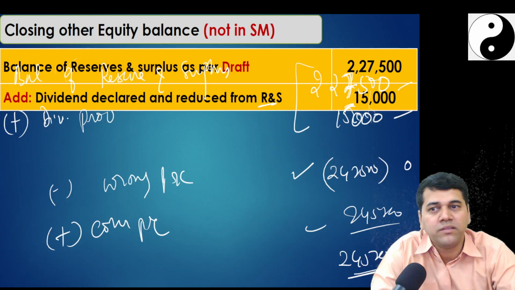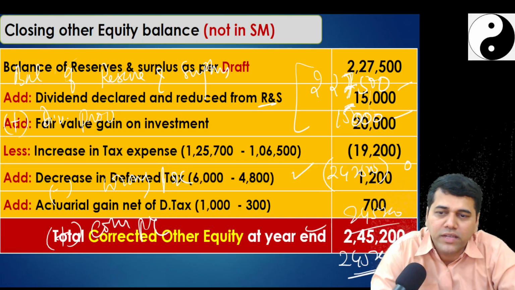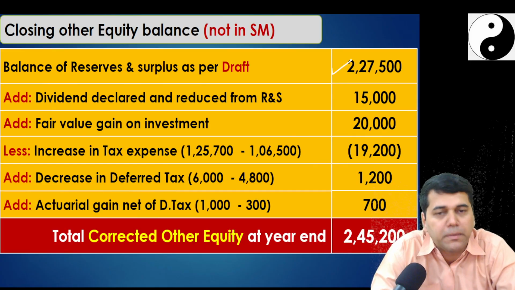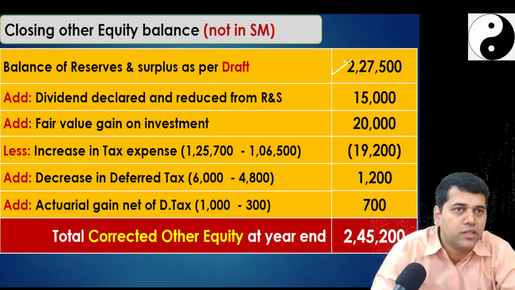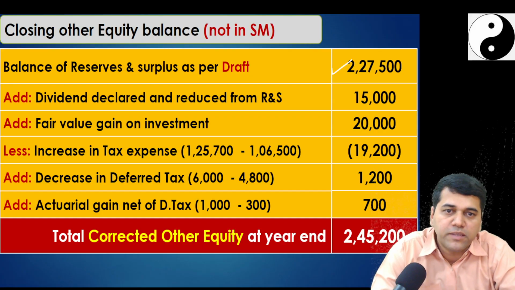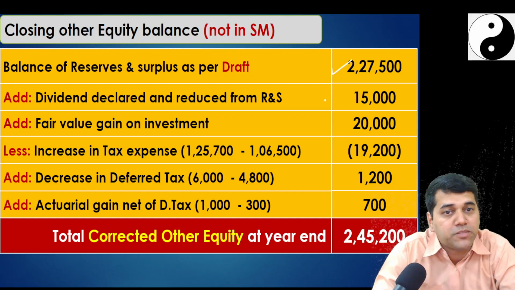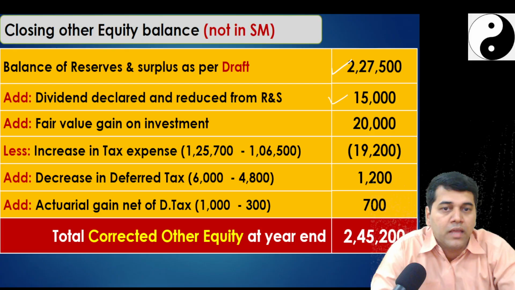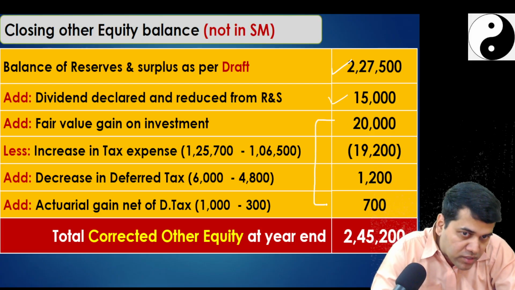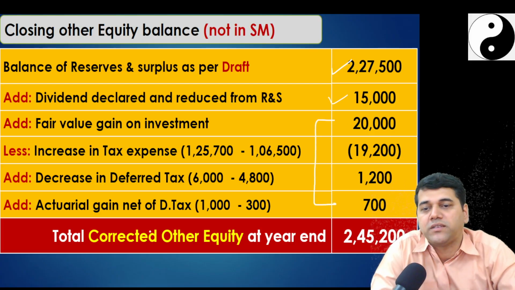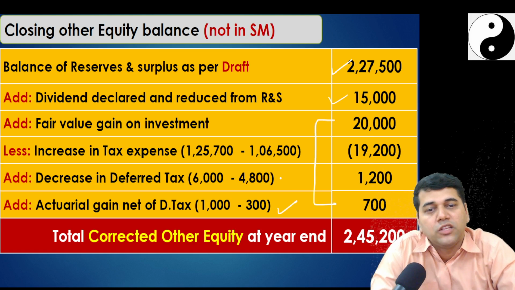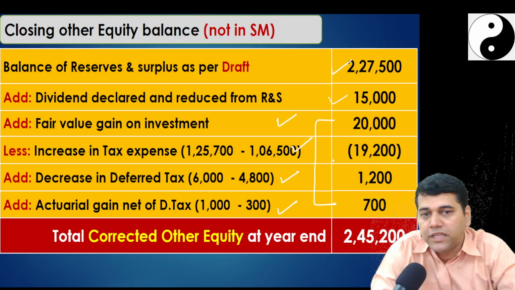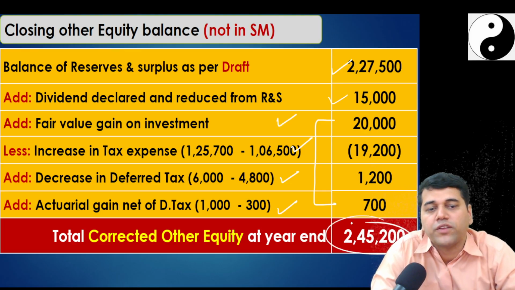Alternatively, forget about this, you could have done it this way also. First of all, you have taken the closing balance. In this closing balance, there was one wrong adjustment for dividend which has not hit your P&L account. So I will take that 15. And if you see from here to here, these were all the 4 adjustments: one is OCI deferred tax, new deferred tax, increase in tax expense, fair value gain. If you adjust all this, then you get 245,200.